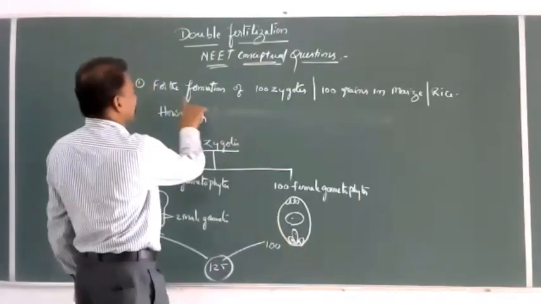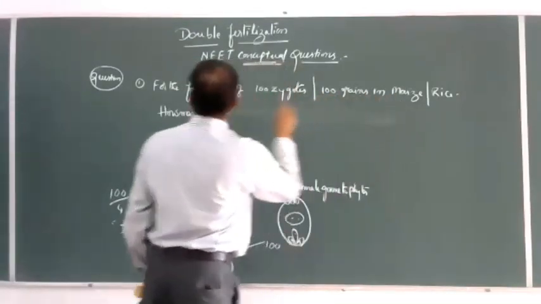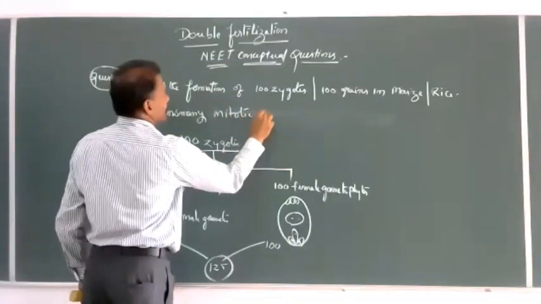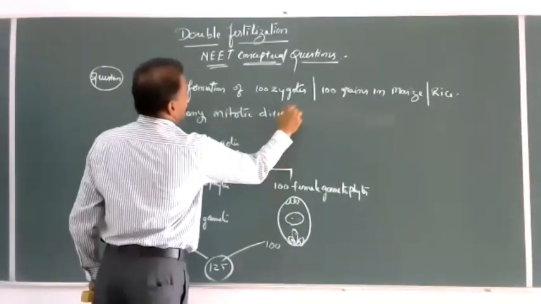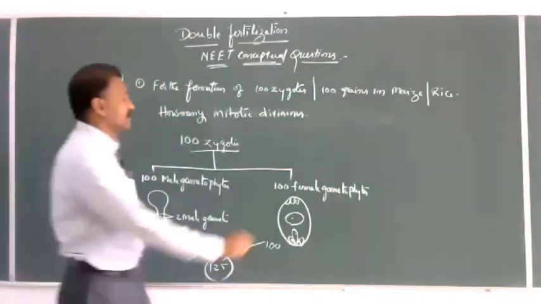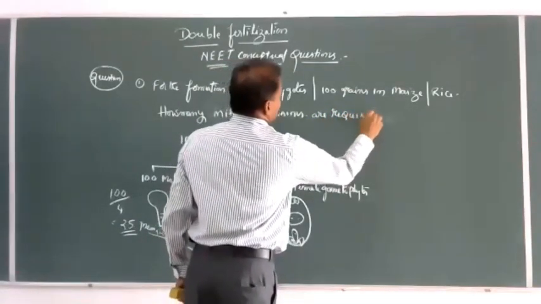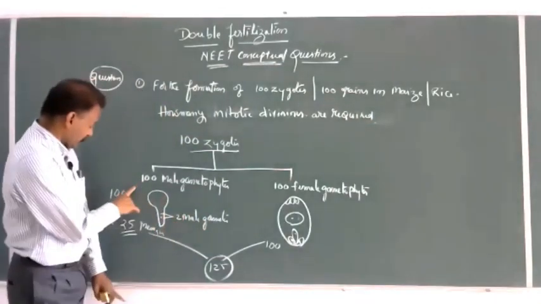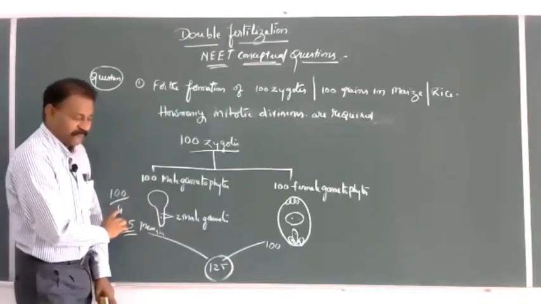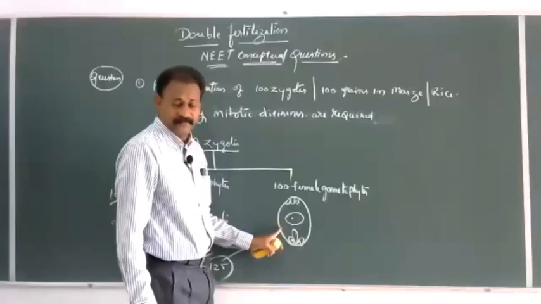So if we ask for the formation of 100 zygotes or 100 grains in maize, how many mitotic divisions are required, separately? Again, for meiosis, 1 meiosis equals 4, so total number of male gametophytes by 4. 1 meiosis equals 1, so total number of female gametophytes.